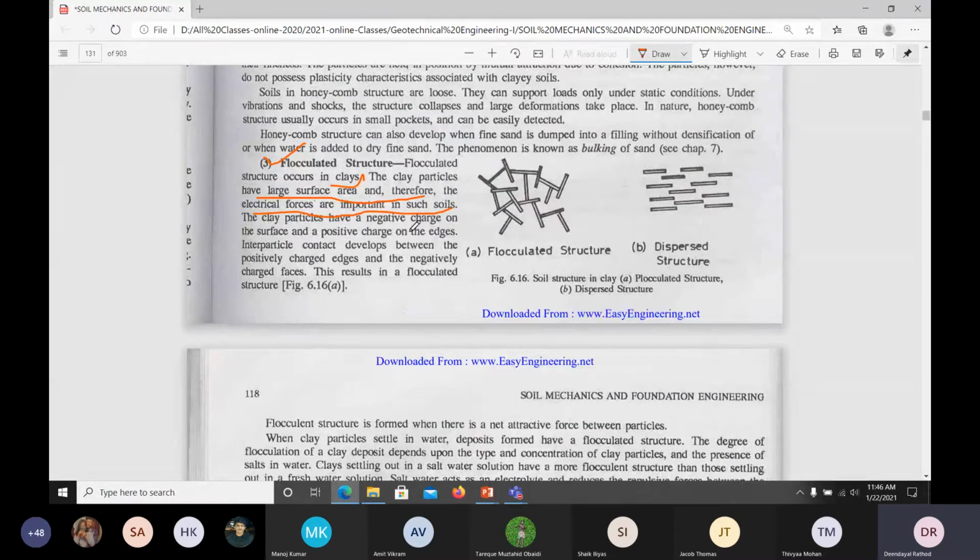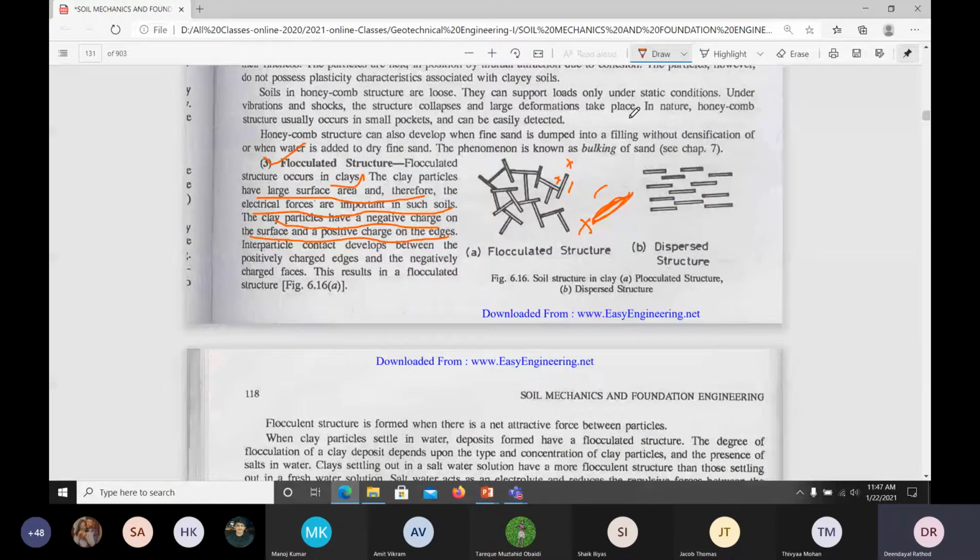The clay particles have negative charges on the surface and positive charges on the edges. So here this is the positive charge, this is the negative charge, here positive. Likewise all positive negative, the clay soil will have two charges. This is the flaky kind of particle, this is negative, this is positive.